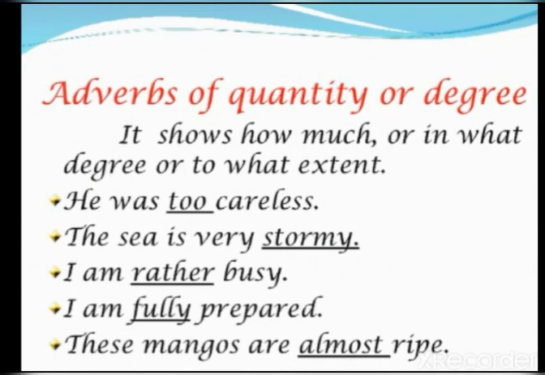Next kind of adverb is adverb of quantity or degree. It shows how much, or in what degree, or to what extent. Examples: he was too careless. The sea was very stormy. I am rather busy. Rather. I am fully prepared. Fully.